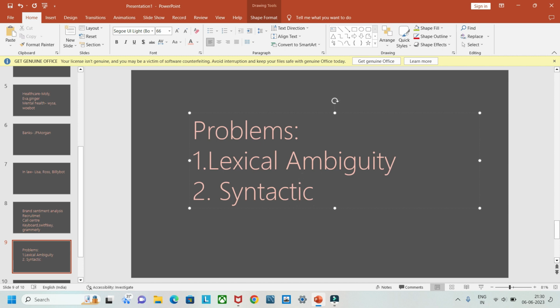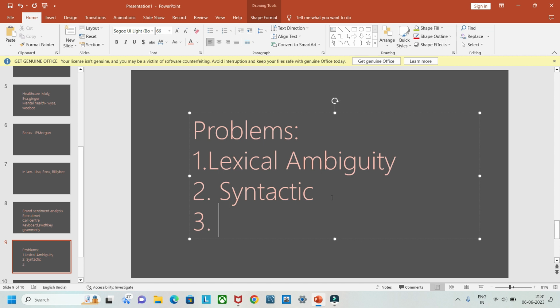What is syntactic ambiguity? Here the meaning changes because of how words like adjectives or verbs are used, and it confuses the model. For example, old men and women. Whether the men are old or the women are old is not understood. That is syntactic ambiguity.